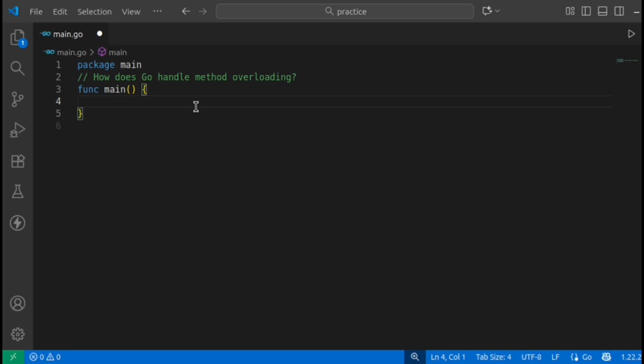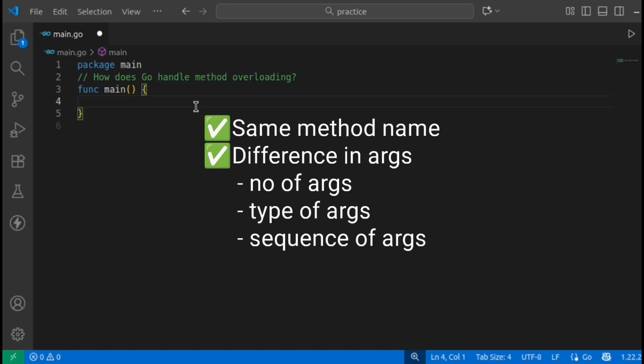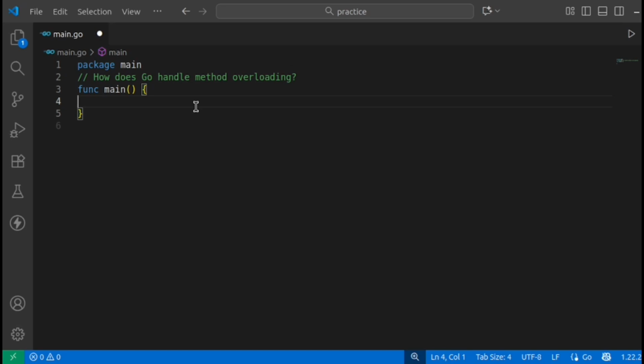In method overloading, there will be multiple methods and the method names will be the same, and all the methods belong to only one class. And what will be the difference? The difference will be the method signature. I am not saying the name will be different, the name will be the same, but the difference will be in the signature, meaning the arguments. The type of the arguments can be different, or the sequence of the arguments can be different, or the number of the arguments can be different. Okay, this is the method overloading concept, right?